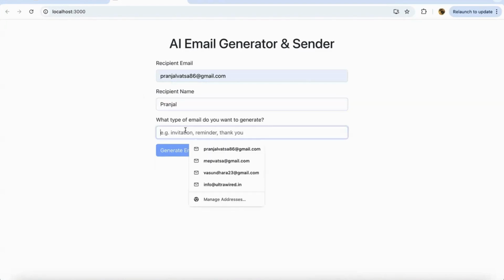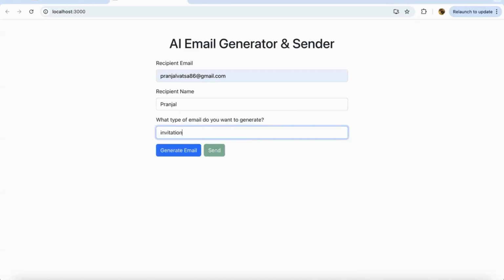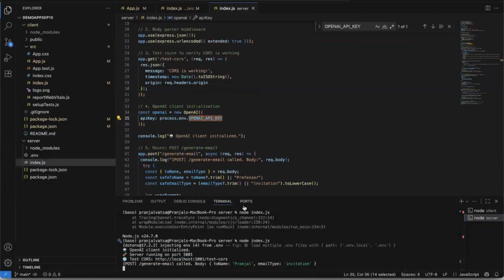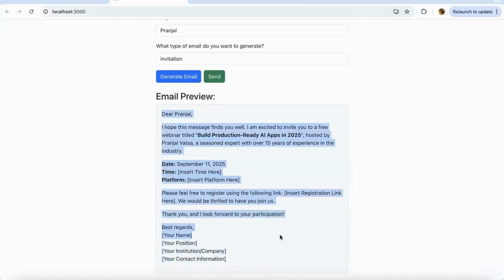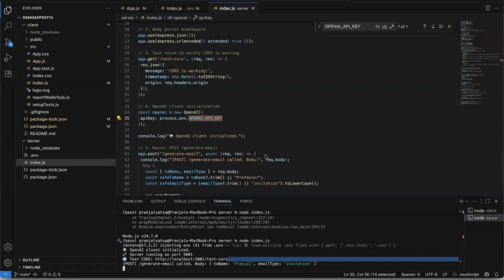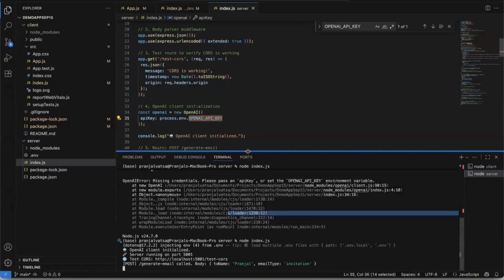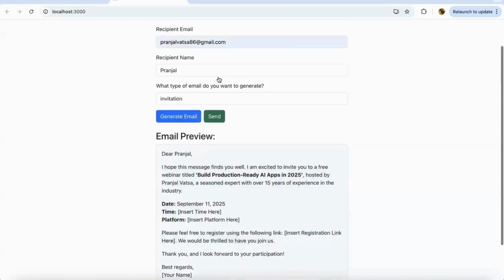I can enter my name and then I will write it's an invitation to the webinar, right? So now once I hit the generate button, it will call my API at the backend. Look, see, it is calling the generate email endpoint. It is passing my name and the email type as invitation, and now it will generate the email. So it has generated an email preview, right? Basically the LLM sends us back the HTML. We parse it using the body parser library, and we showcase it on the UI, right, guys? So this is it. And then the email has been generated.